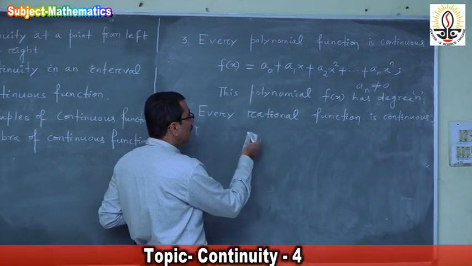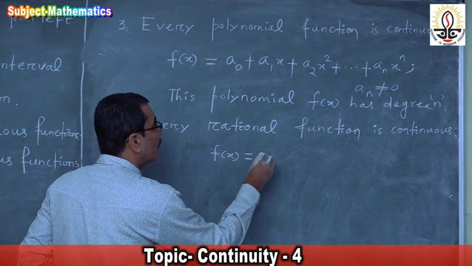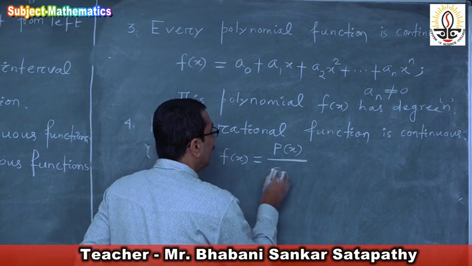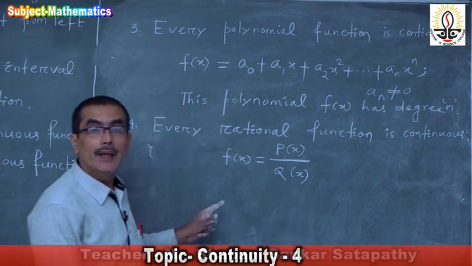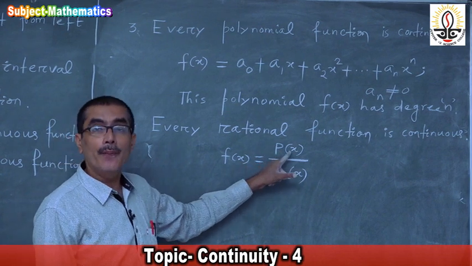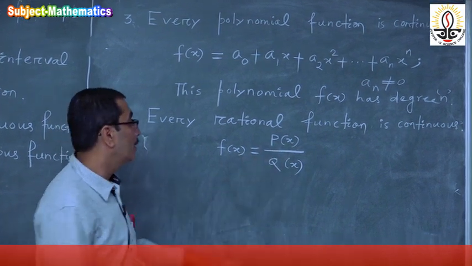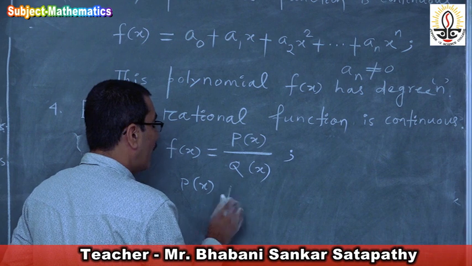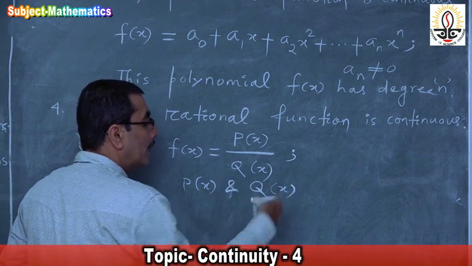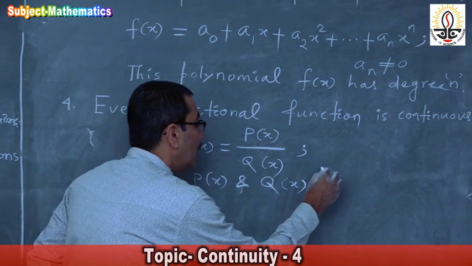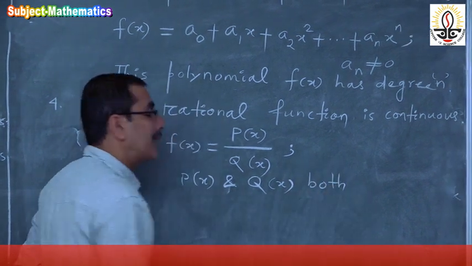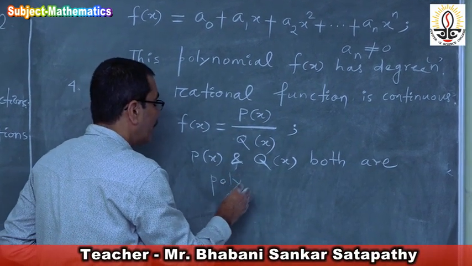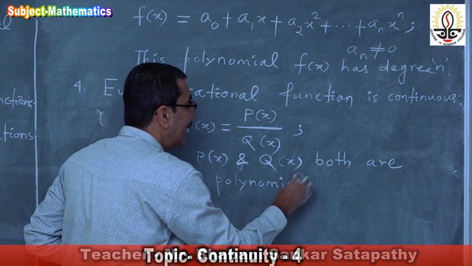A rational function is nothing but f of x is equal to p of x divided by q of x, where p of x and q of x both are polynomial functions. Both are polynomials in x.